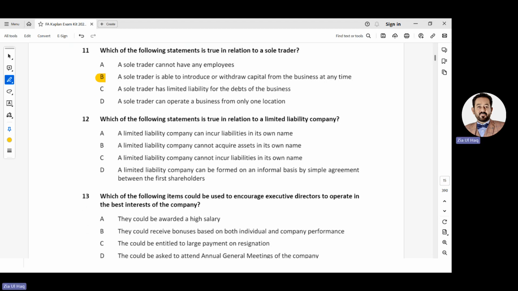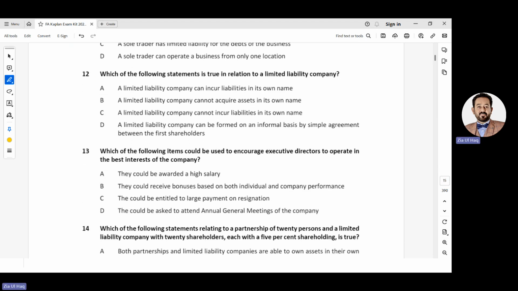Number 12. Which of the following statements is true in relation to a limited liability company? A limited liability company can incur liabilities in its own name. Yes. A limited liability company cannot acquire assets in its own name. No, the assets of the company are in the name of the company. A limited liability company cannot incur liabilities in its own name. No, the liabilities of the company are the company's liabilities. A limited liability company can be formed on an informal basis. No, there should be a formal agreement between shareholders and who will be the manager. So option A is correct.